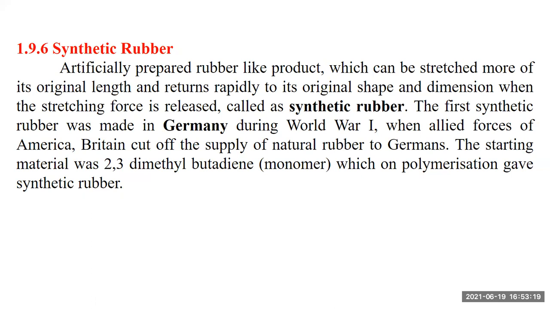The first synthetic rubber was made in Germany during the First World War, when the Allied forces of America cut off the supply of natural rubber to Germany, and that is why they started synthesis of rubber. The starting material is 2,3-dimethyl butadiene, used as a monomer in this polymerization. After polymerization, it gives synthetic rubber.